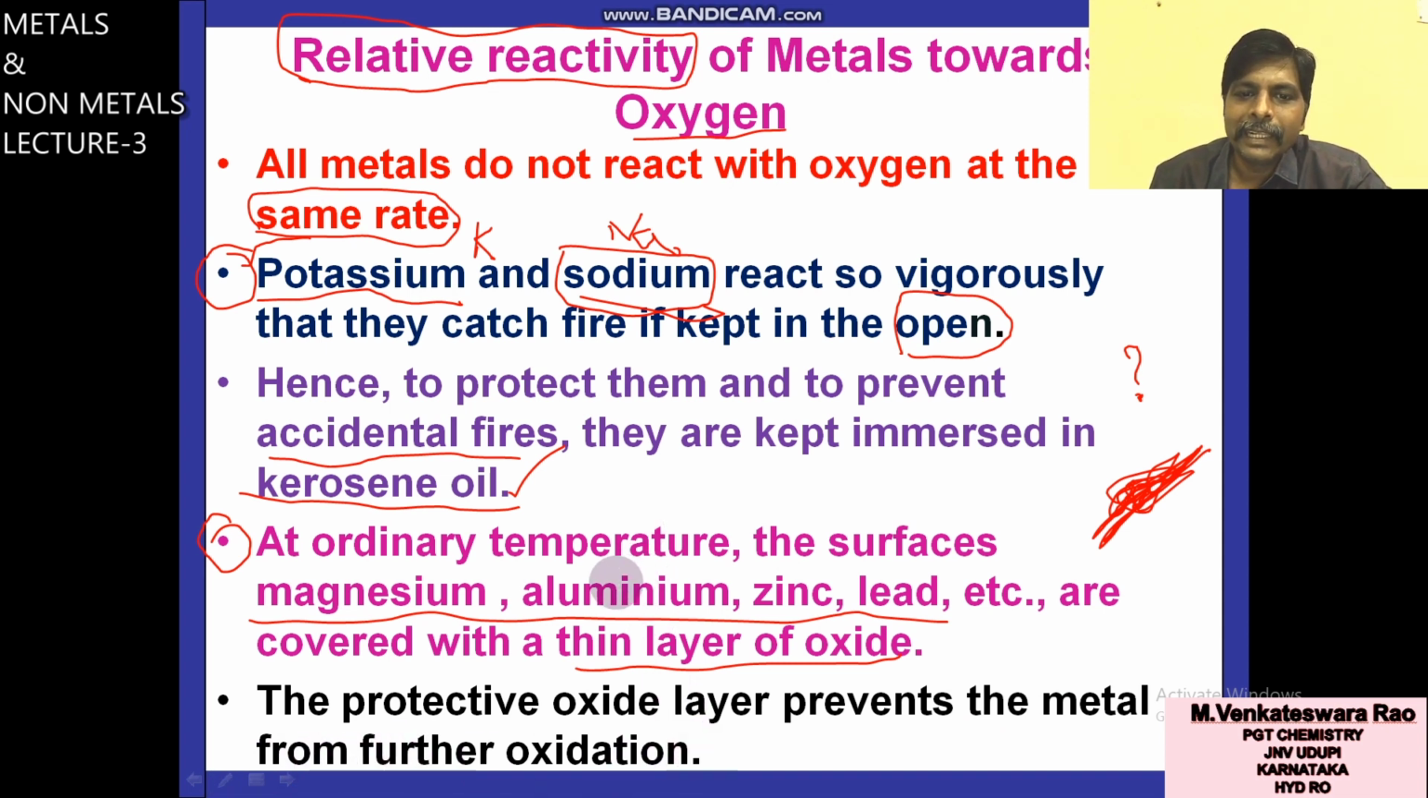So the protective oxide layer prevents the metal from further oxidation. That's why the reactivity of magnesium with oxygen is less than potassium. Similarly, the reactivity of aluminum with oxygen is also less than potassium because of this protective oxide layer. This protective oxide layer you can see in these four metals: magnesium, aluminum, zinc and lead.